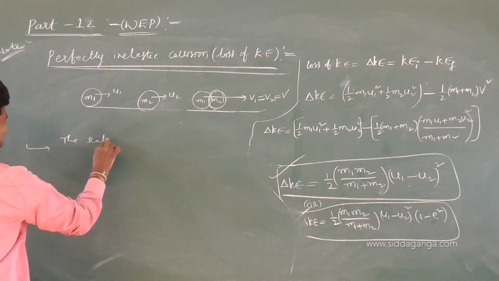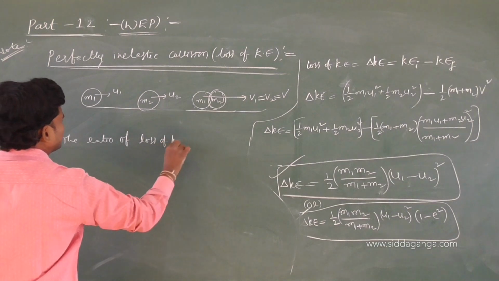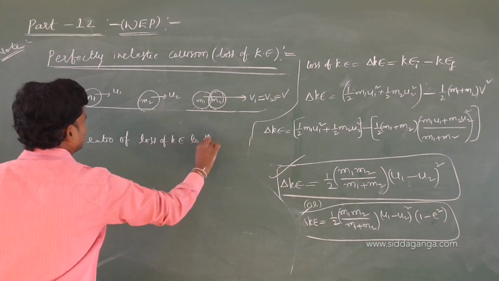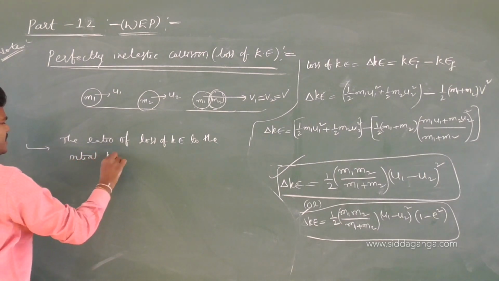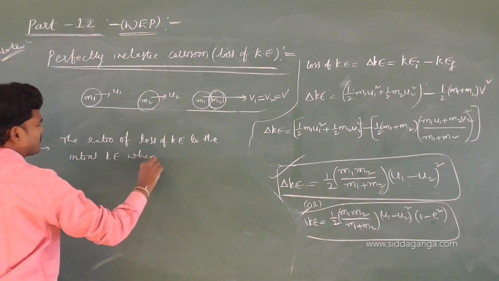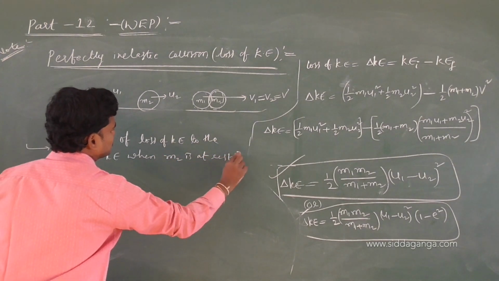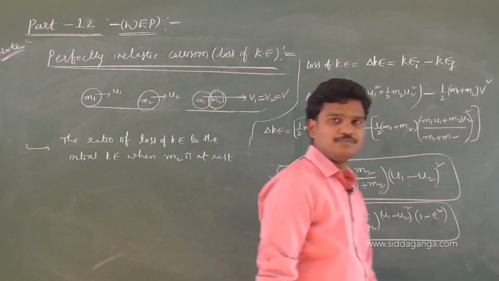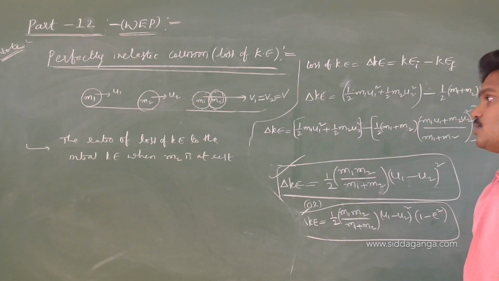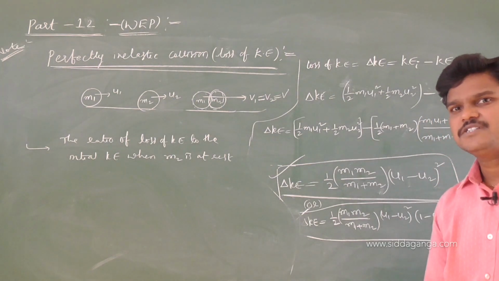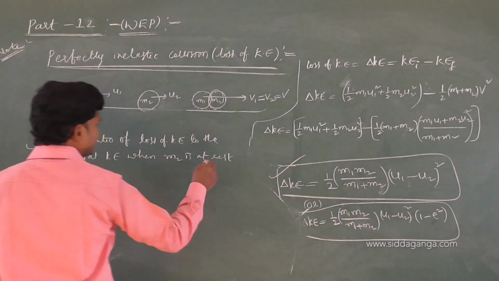The ratio of loss of kinetic energy to the initial kinetic energy when m2 is at rest. Okay, they will give this type of condition in problems. If they ask you to find the ratio of loss of kinetic energy to the initial kinetic energy, initial means before collision, when m2 is at rest. m2 is at rest means u2 is 0.